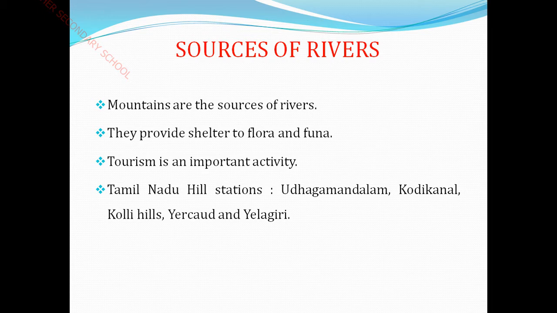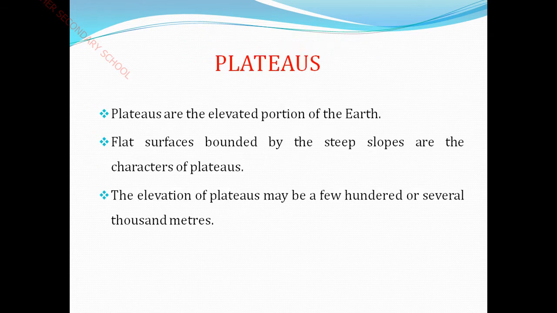These are all hill stations, places suitable to enjoy a cool climate. Many of you have gone to a hill station.